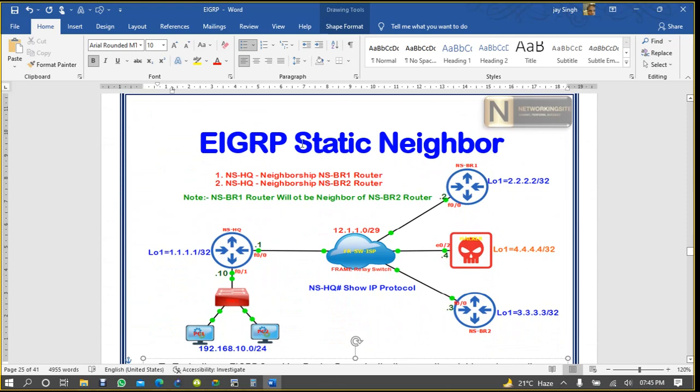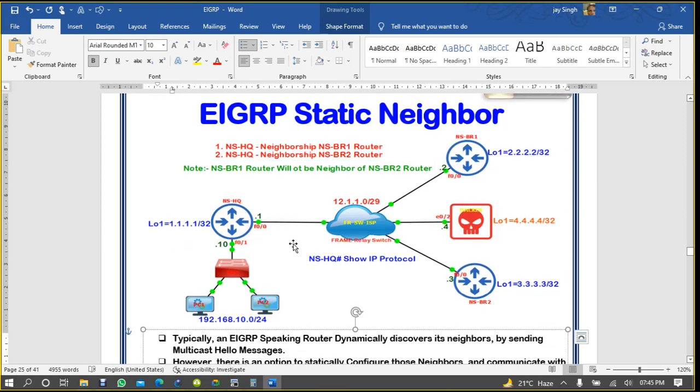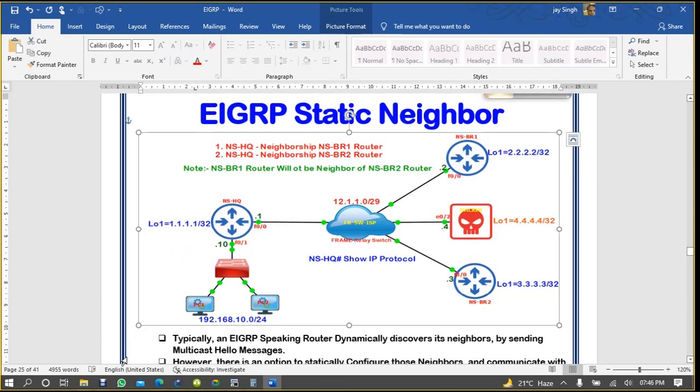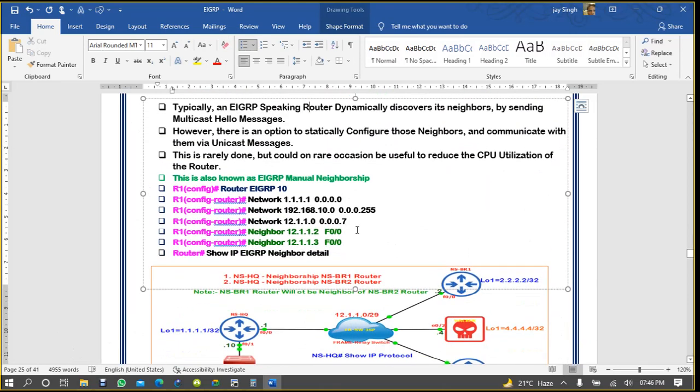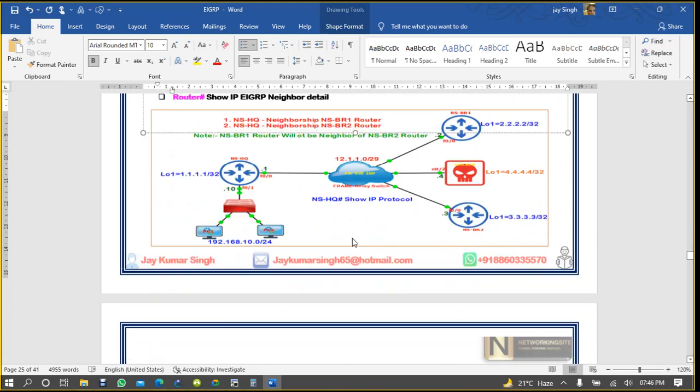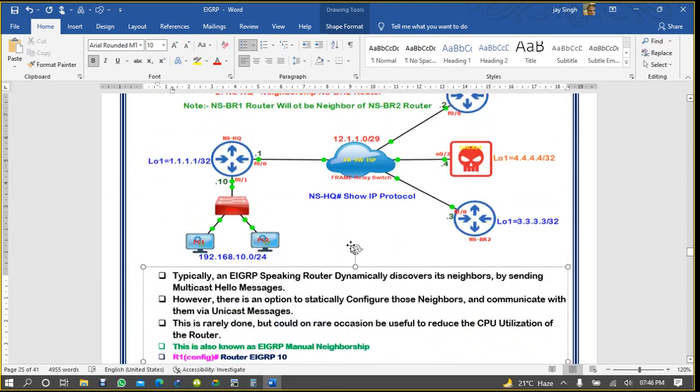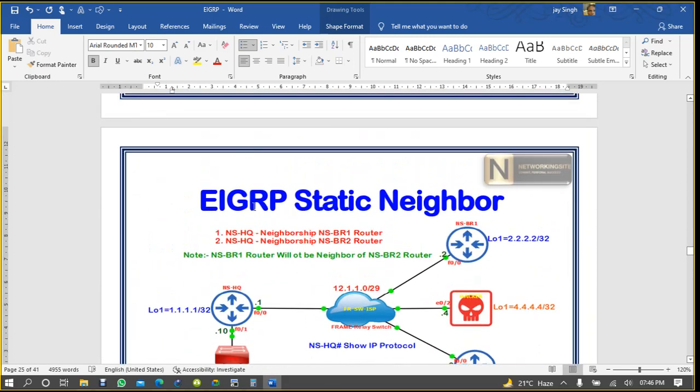Tomorrow we will talk about EIGRP static neighborship benefits. We are on page number 25 now. I told you we have a total of 50 pages in this. So we will be completing all EIGRP topics, everything in EIGRP.